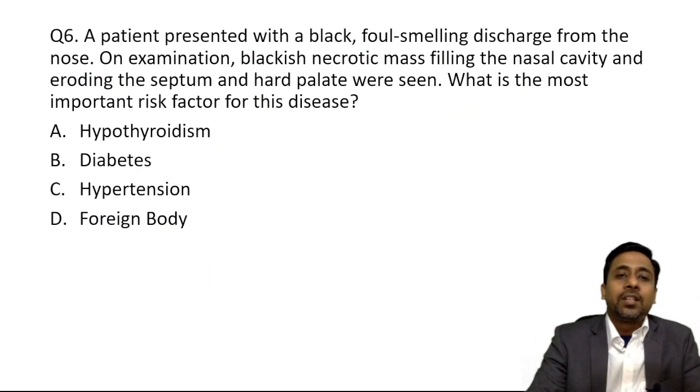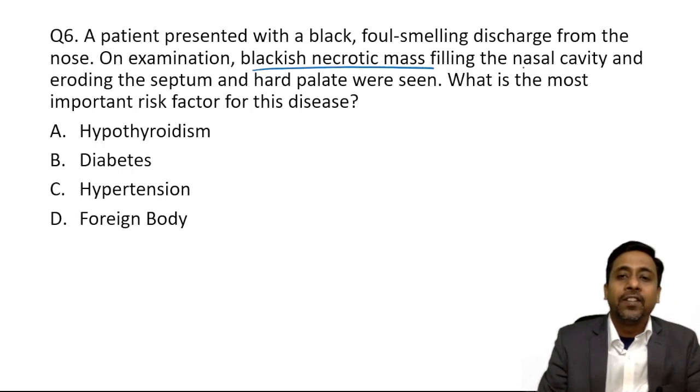Question number 6. A patient presented with a black, foul-smelling discharge from the nose. On examination, a blackish necrotic mass filling the nasal cavity and eroding the septum and hard palate was seen. What is the most important risk factor for the disease? So what is this case?